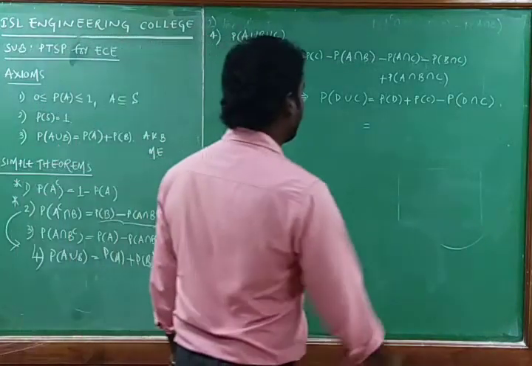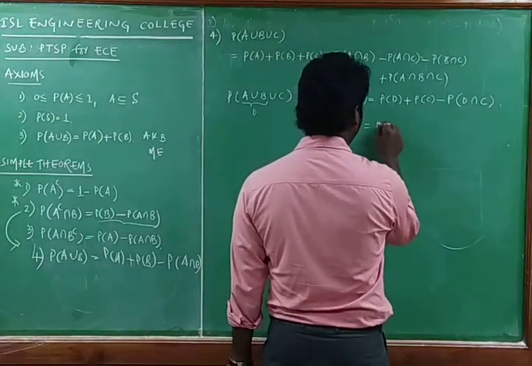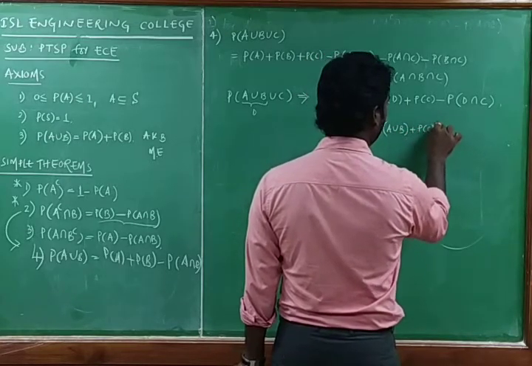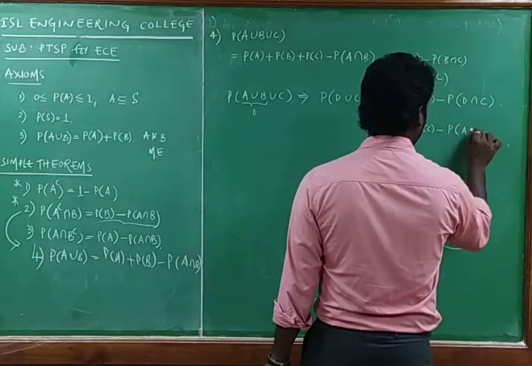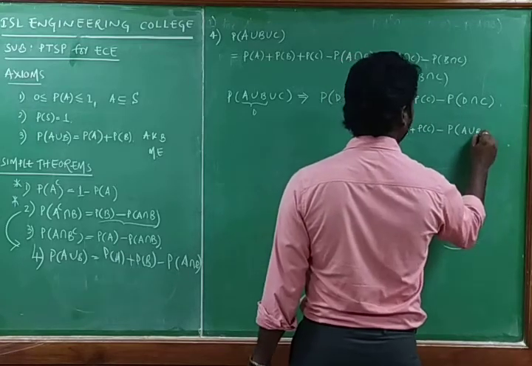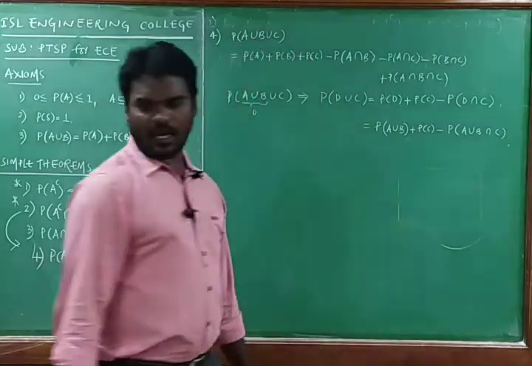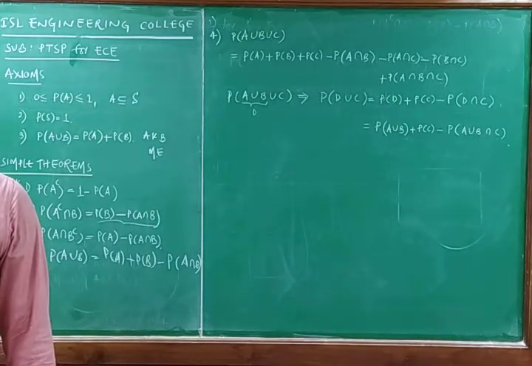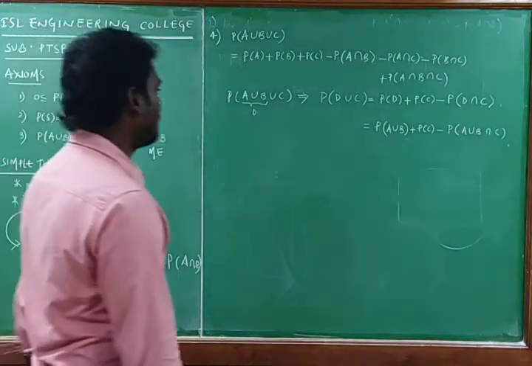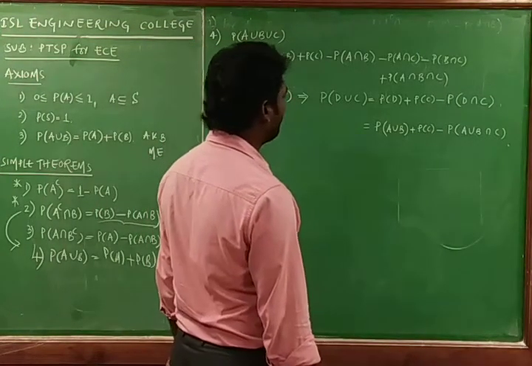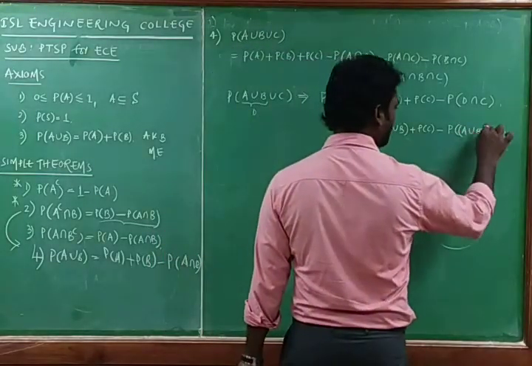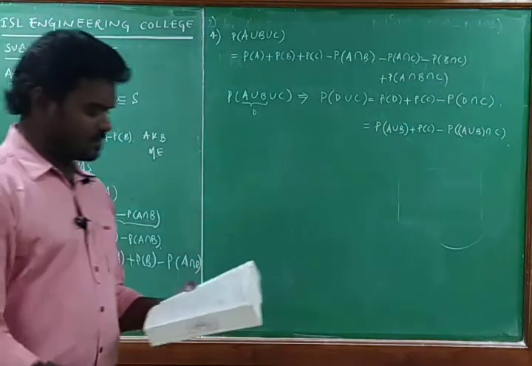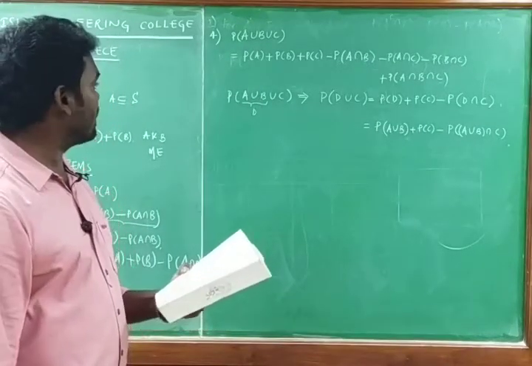What we can have now? Since D is A union B, the expression becomes the probability of A union B plus the probability of C minus the probability of A union B intersection C. By substituting and expanding this, the probability of A union B is equal to the probability of A plus the probability of B minus the probability of A intersection B, and you can have the complete theorem.